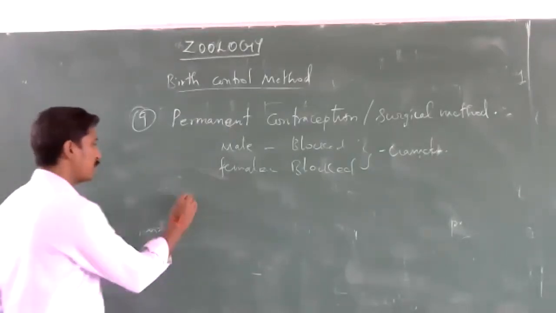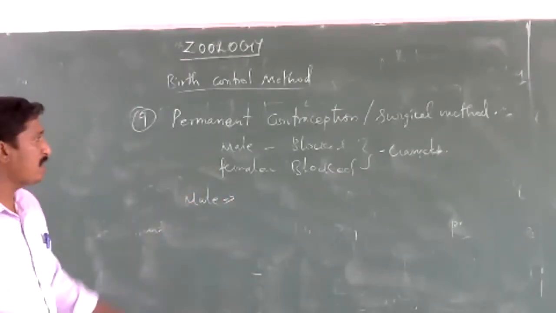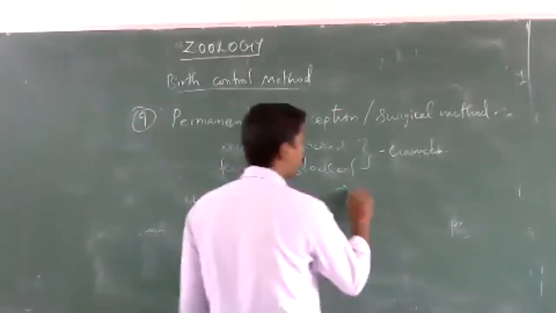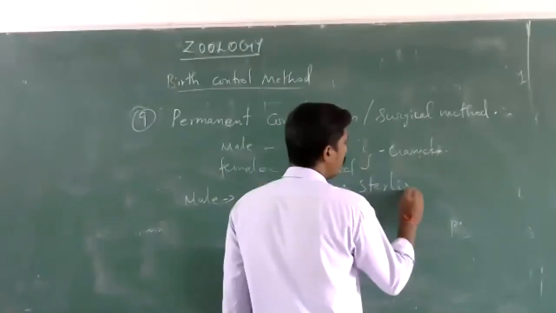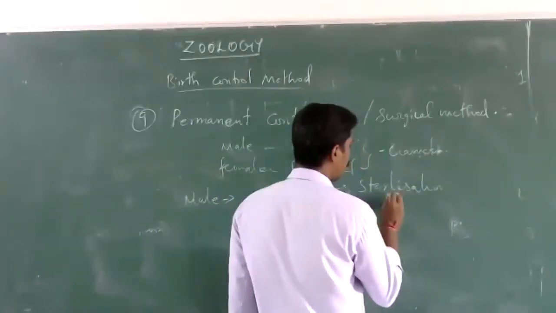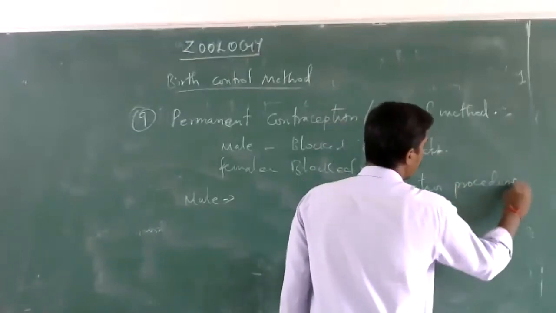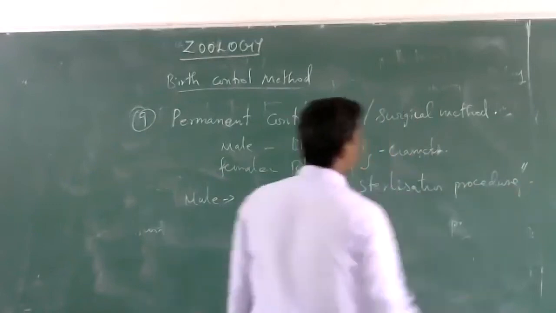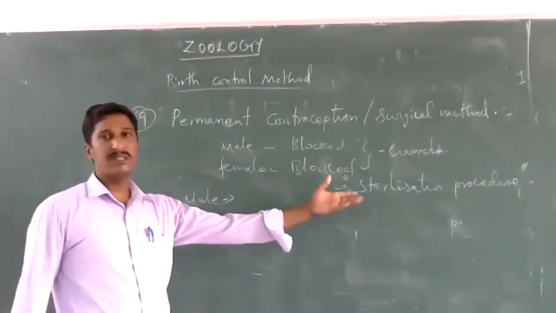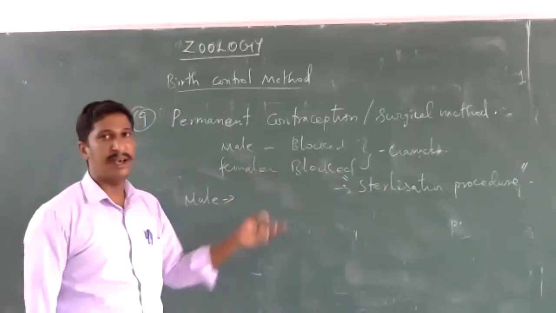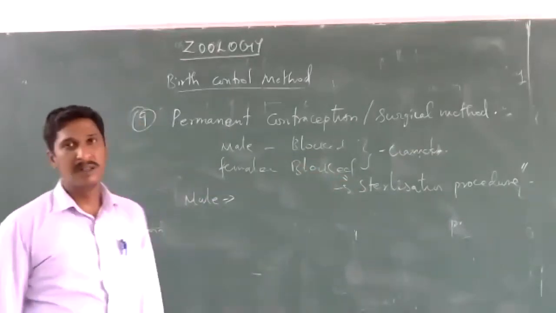This kind of contraception is also called a sterilization procedure. The surgical contraception is called a sterilization procedure because it is done by a small incision, a small operation.